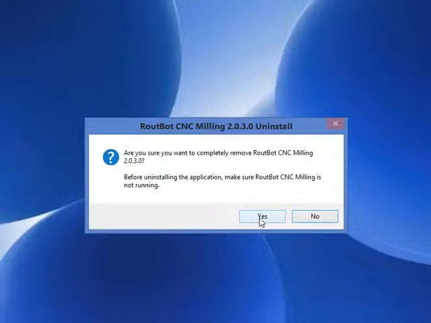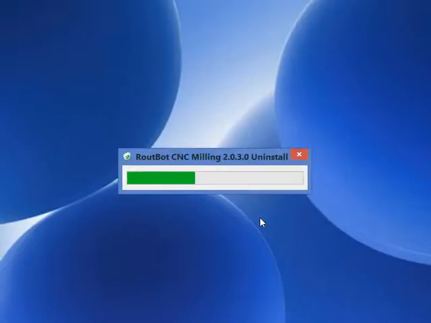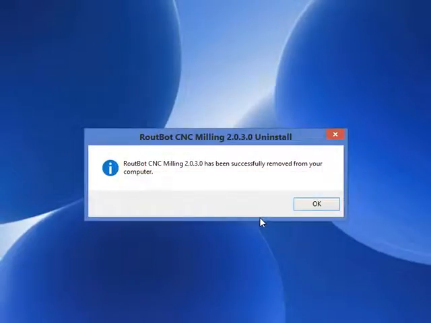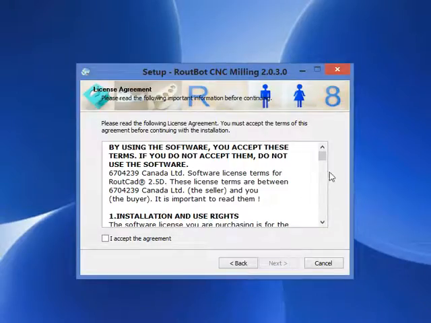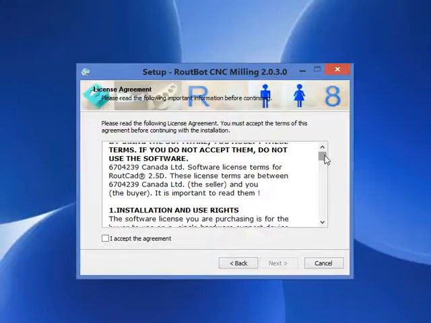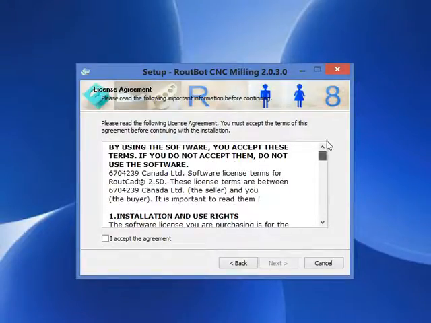Then we're going to click on Yes again. Now the old version has been uninstalled from this computer. We click on OK. Now we are ready to install the new version. We're going to click on Yes, Next. Now we can read the license agreement, and we're going to check the I accept the license agreement, and we're going to click on Next.